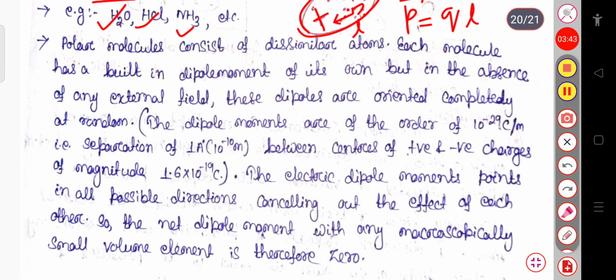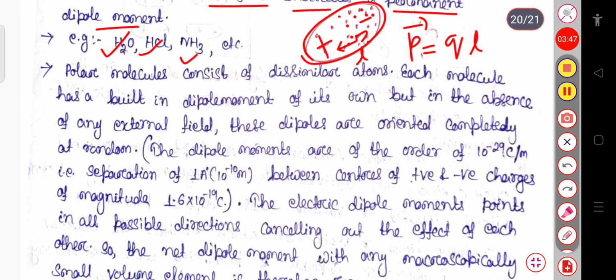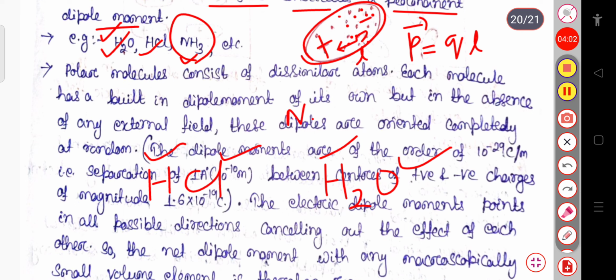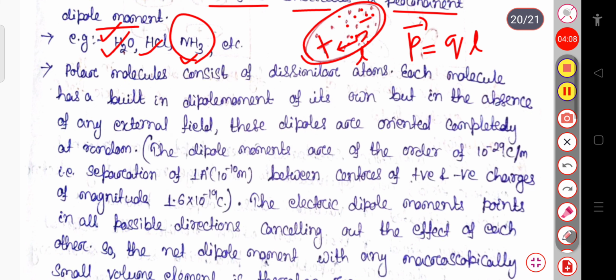In water, one is hydrogen, another is oxygen. In HCl, one is hydrogen, another is chlorine. In NH3, one is nitrogen, another is hydrogen. So there are two different types of atoms.